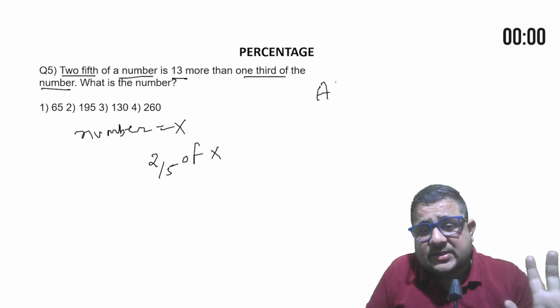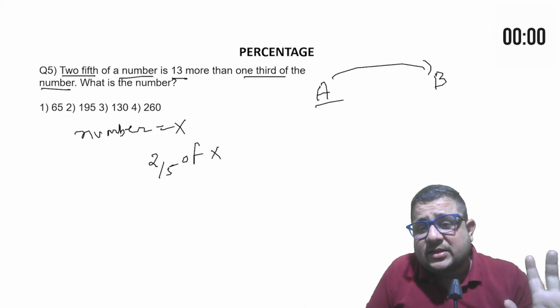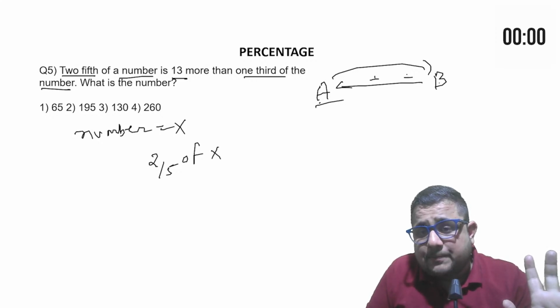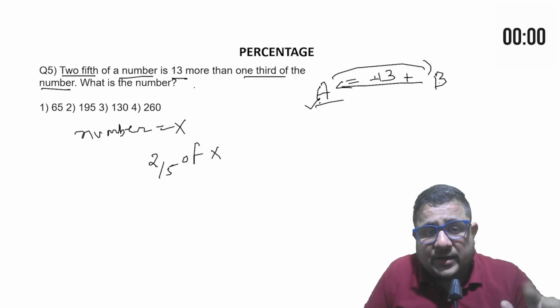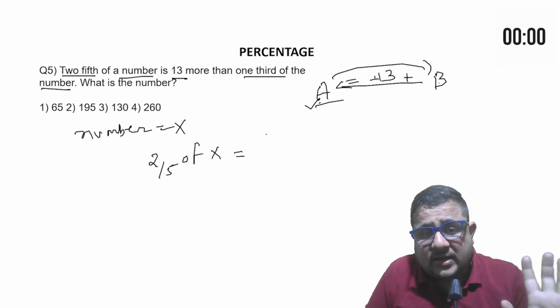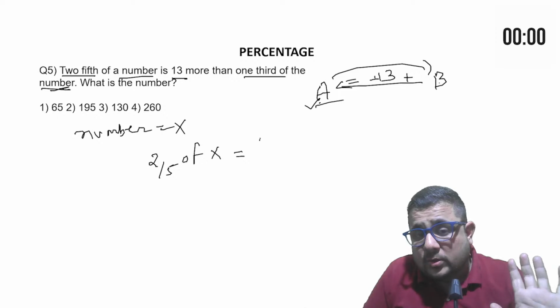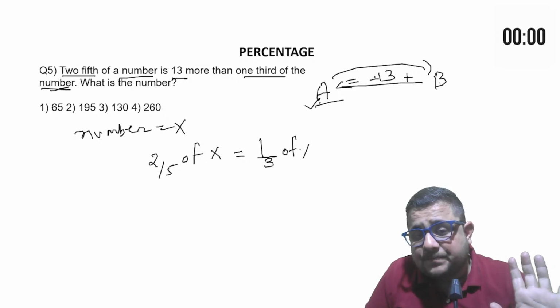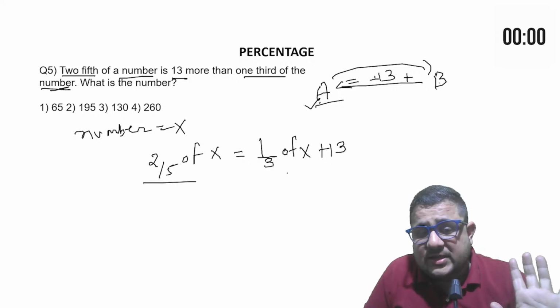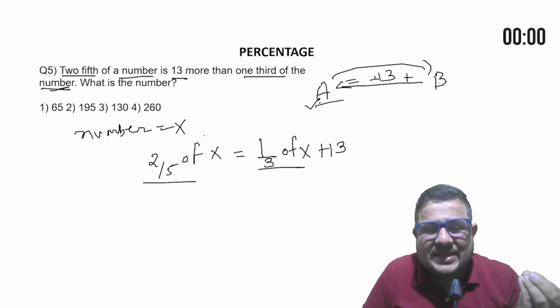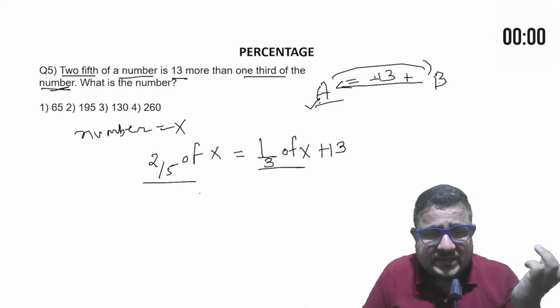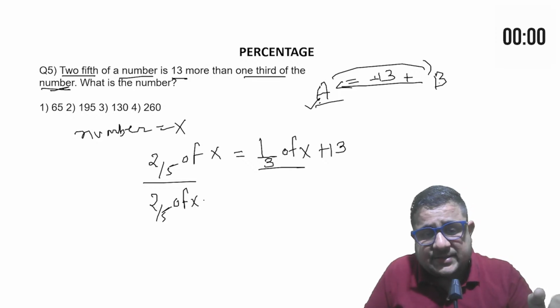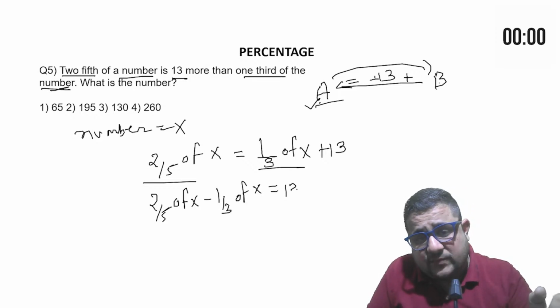Just try to understand: if I say a is 13 more than b, can I say b plus 13 is equal to a? You will say yes. Similarly, 2/5 of the number is 13 more than 1/3 of the same number. That number is x. So 1/3 of x plus 13, these both will be equal. Their difference is given. 2/5 of x and 1/3 of x, their difference is 13. So 2/5 of x minus 1/3 of x is equal to 13.